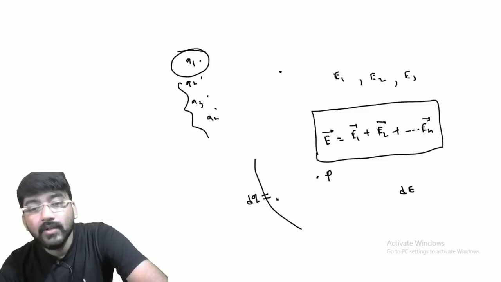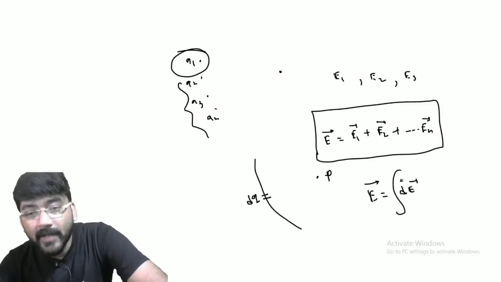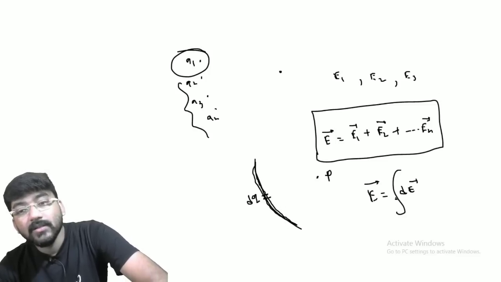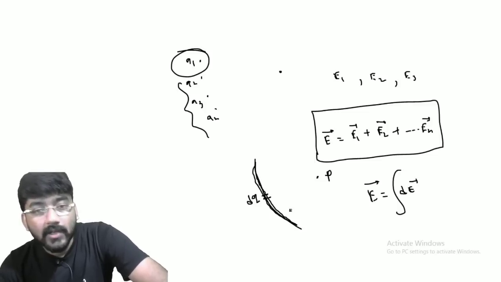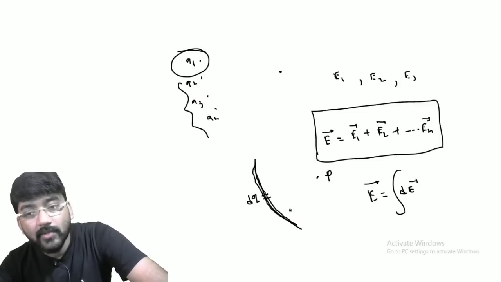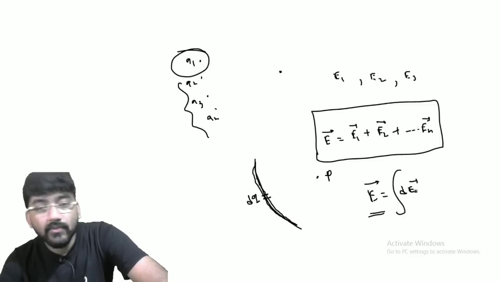Then what we have to do? Then we have to integrate for E. And this integration will depend on the geometrical shape of this distribution of the charge. It may be line charge, so it will be line integration. When it will be surface charge, we have to take the double integration, surface integration. Sometimes we have to take triple integration, volume integration. So we will discuss in problems how this integration will be changed.